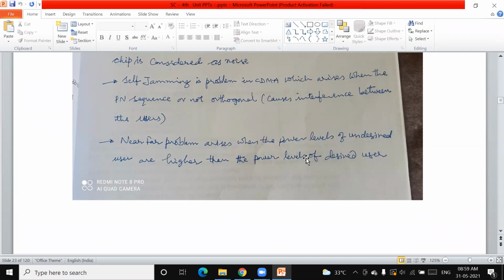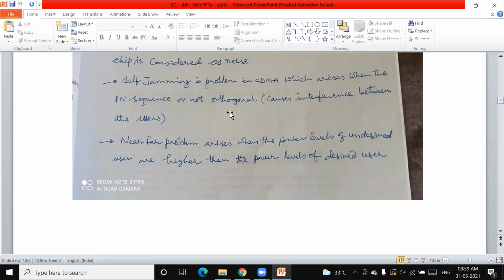To overcome this near-far problem, more power has to be radiated toward user two so that it receives the signal. Only the power variations are required here.